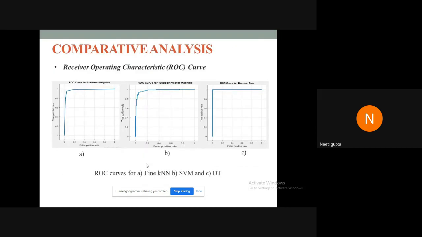And these are the receiver operating characteristic curves for these three techniques: KNN, SVM, and DT. It is plotted between the true positive rate as a function of the false positive rate, and it is a measure of the performance assessment of an ML classifier. The greater the area under this curve, the better the performance of that classifier. As is visible from these curves, the performance of the decision tree was very good as compared to the other two techniques that were used.